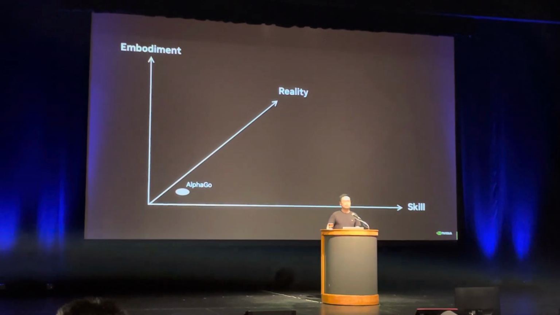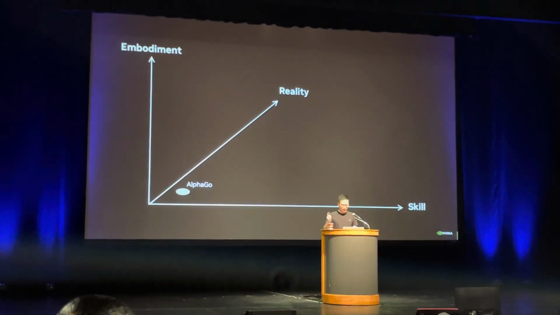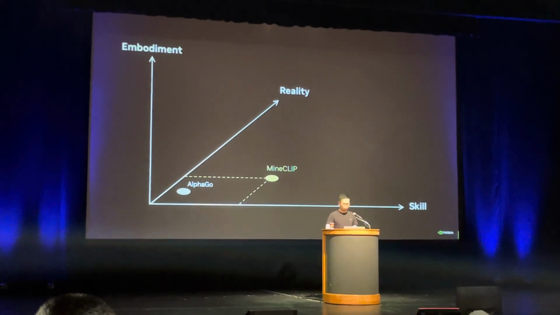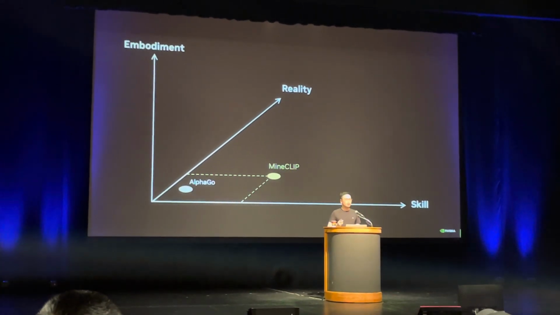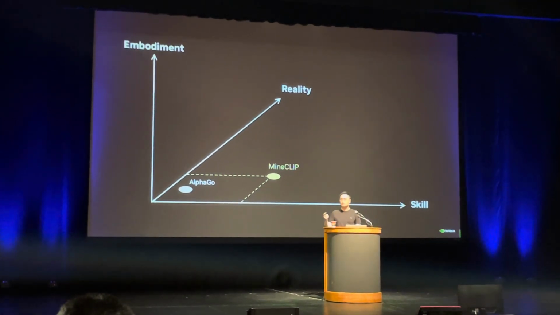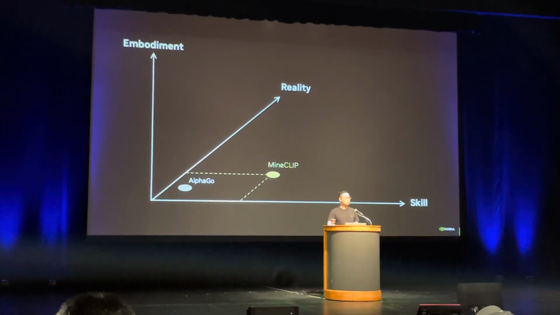Now, let's put MindClip on the map. It's able to do a lot of tasks, but the limitation is that you have to manually decide a task prompt and then run training every time for a different prompt. And the agent isn't able to discover new things to do.